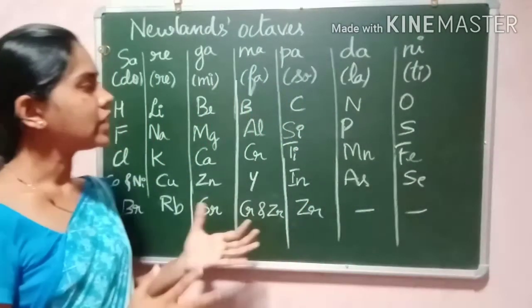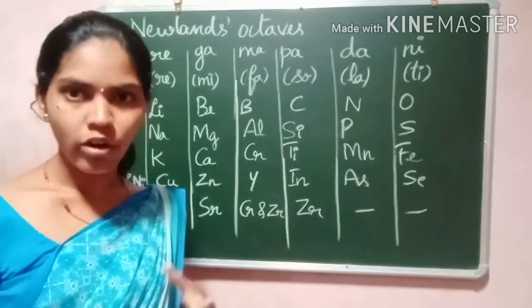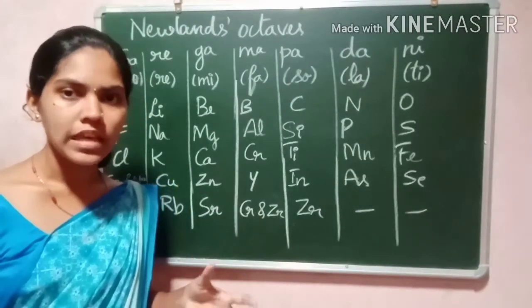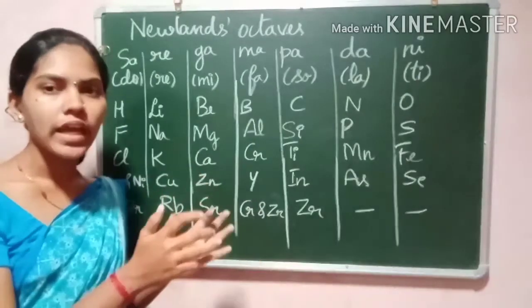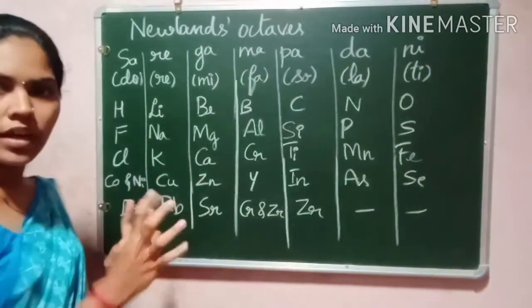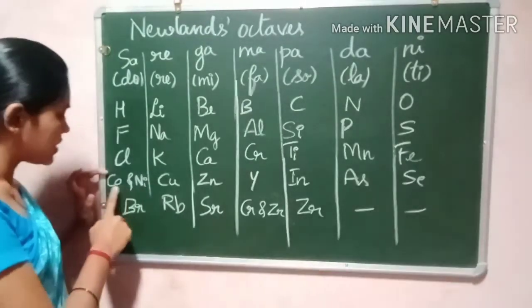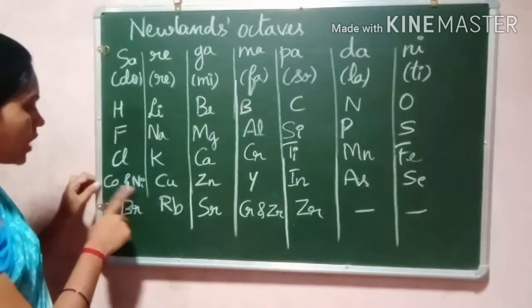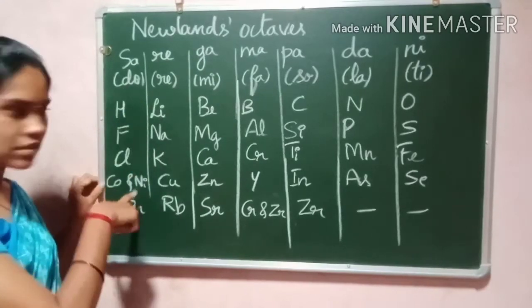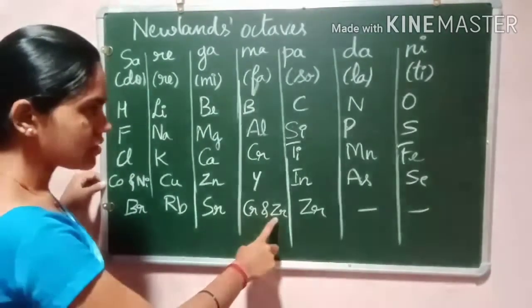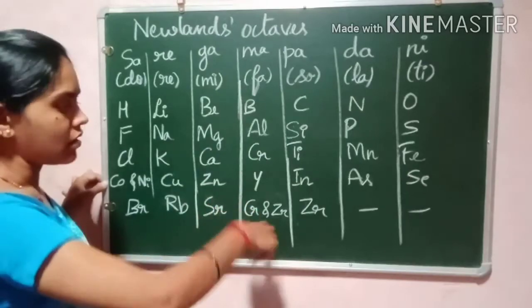Okay, in order to fit all these elements into his table, he took two elements and placed them in one slot only. See, here you can see cobalt and nickel are placed in one slot, and here krypton and zircon are placed in the same slot.